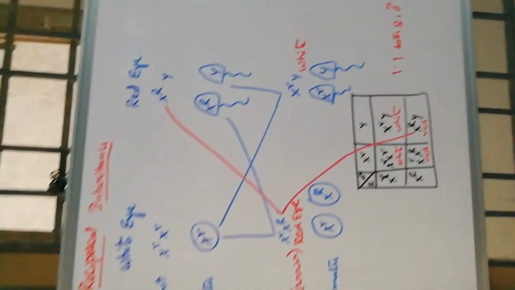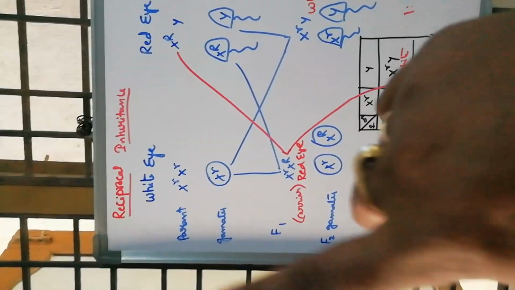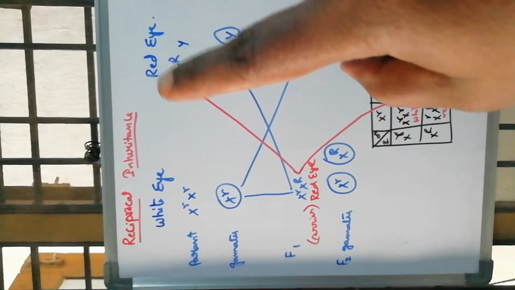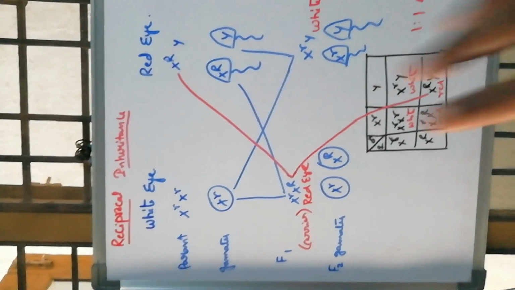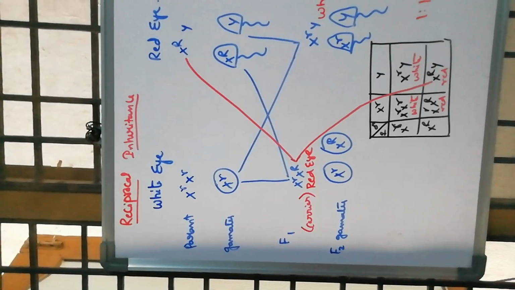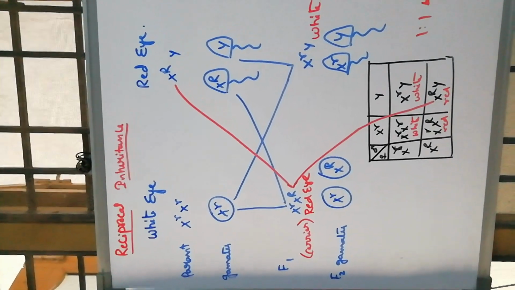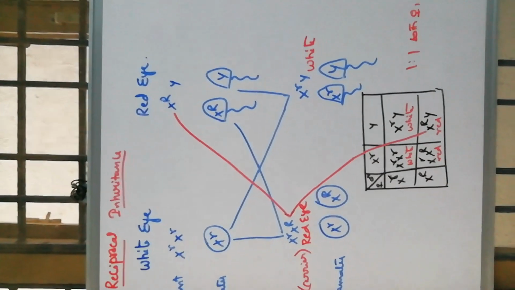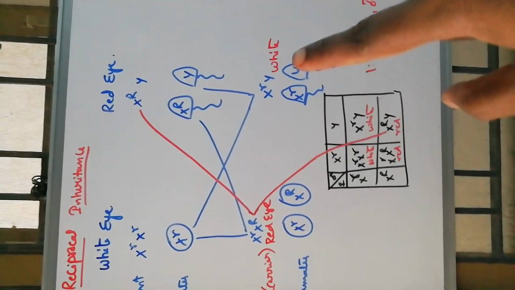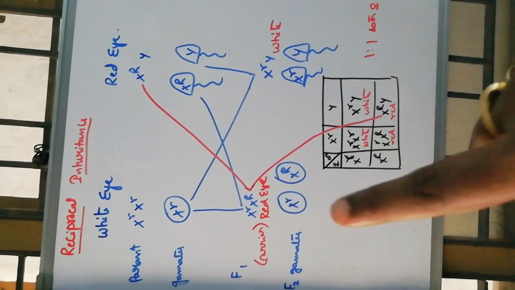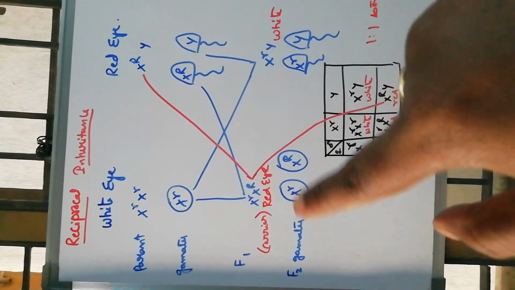See here, listen carefully. In this cross, the female contains XR and the male contains capital XR, meaning one is dominant and one is recessive. First remember, this is applicable to the recessive gene, not the dominant gene. Here the recessive gene is mutated and becomes dominant. In the first generation, the male is not affected, only white is formed here, and here it is red.